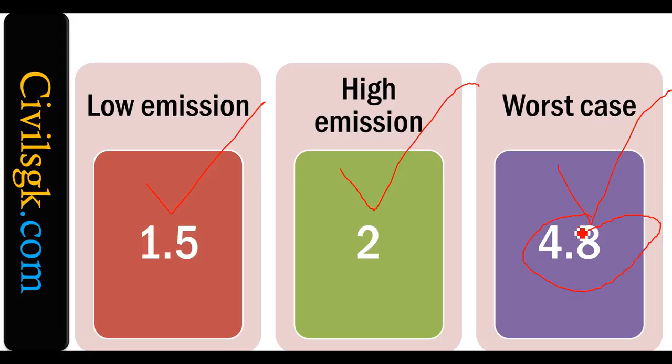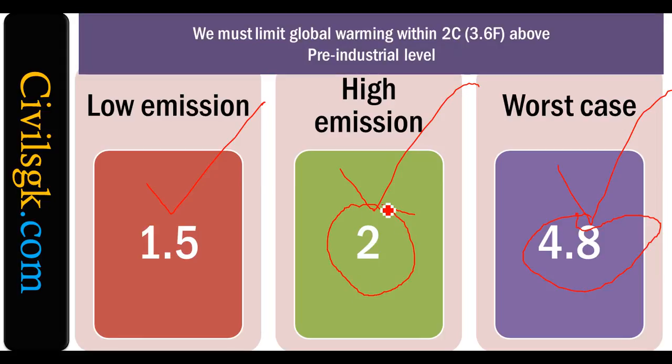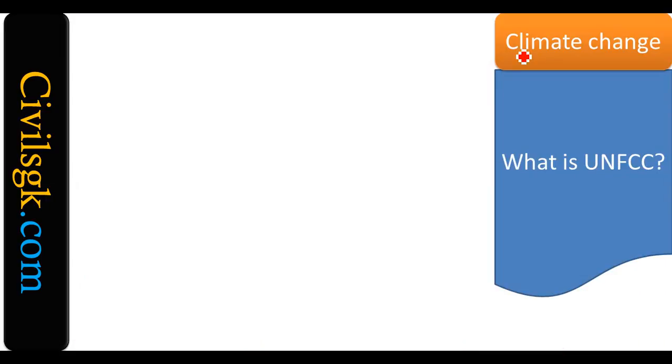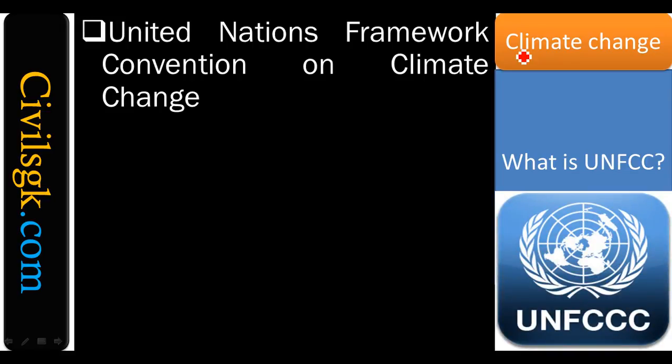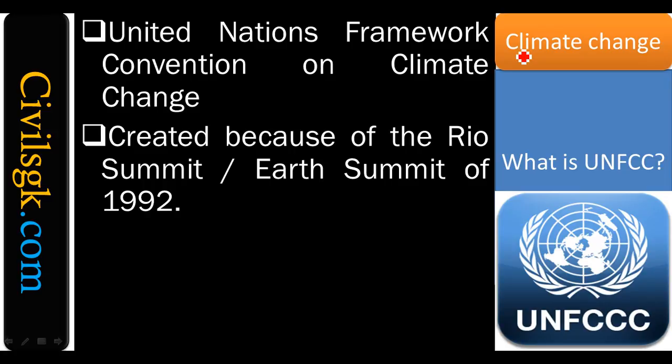So that is the reason for the Paris summit, or the one before, the Lima summit, which says very clearly that globally the heat should stay within this limit itself. We must limit the global warming to 2 degrees centigrade above. That's it, simple. What is UNFCCC? United Nations Framework Convention on Climate Change, which was created from the Rio Summit, we already know.